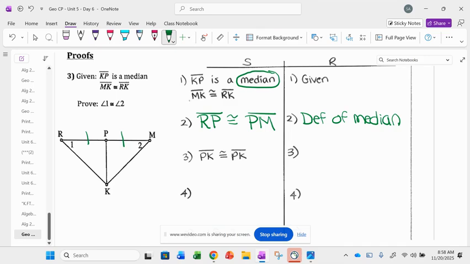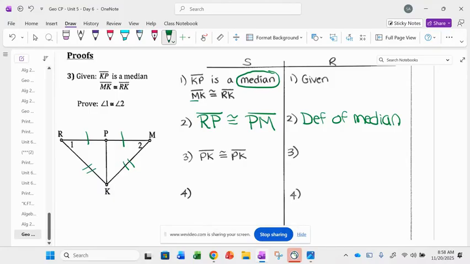All right. Then it says that MK is congruent to RK, so I need to mark that. Some of you were not marking your diagrams on the quiz, and then you were getting your triangles wrong for like side, angle, side, or side, side, side. If you don't mark your diagrams, you don't know which method it is. So you want to make sure you're marking it.